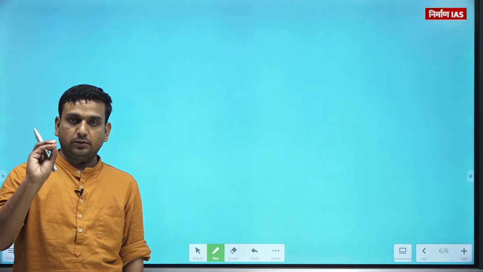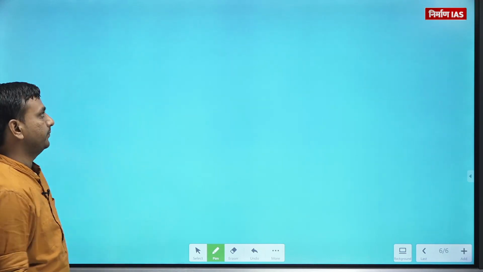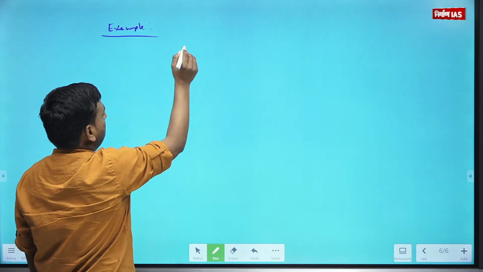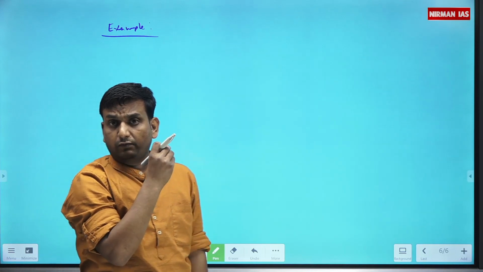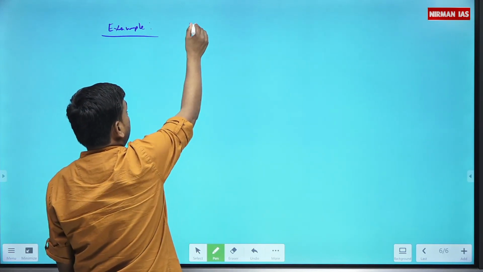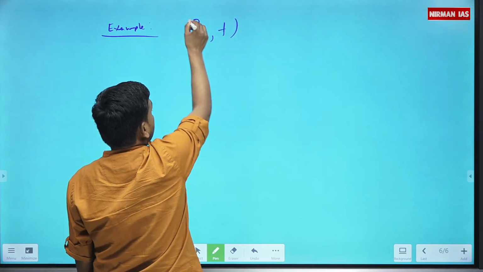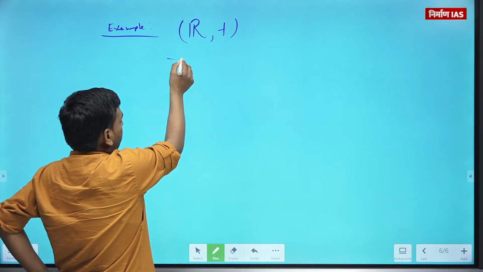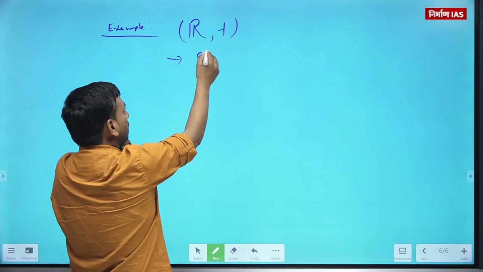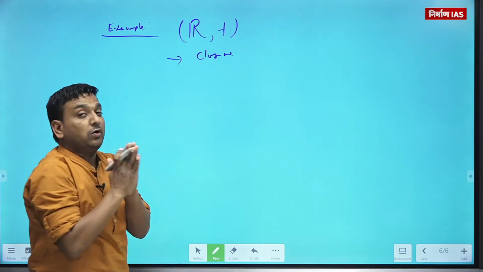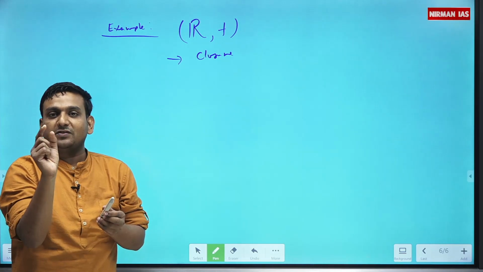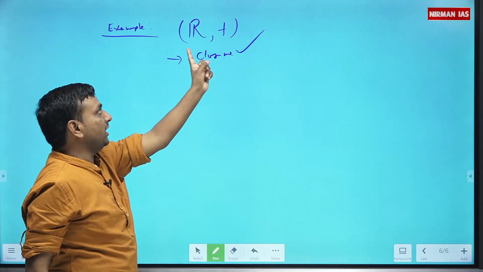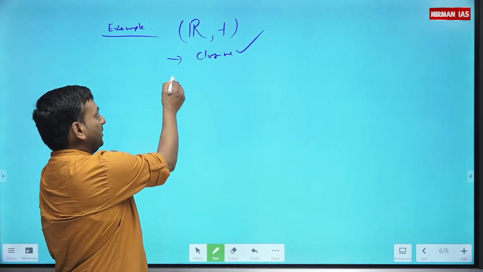Let's move to the examples. We will start from the easy examples. Okay. We'll do smart work here. Let's say I take the real set and the usual addition. So this is closure, or you can say this is binary on R or not. If you add two real numbers, you are going to get again a real number. So this is binary on R, or you can say R comma plus is closed.